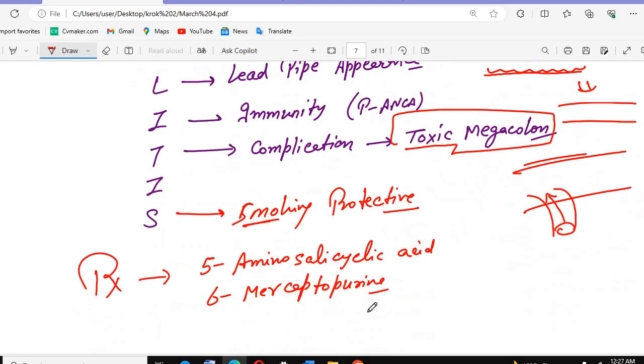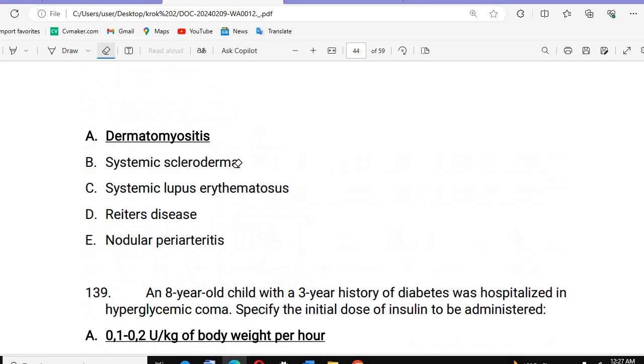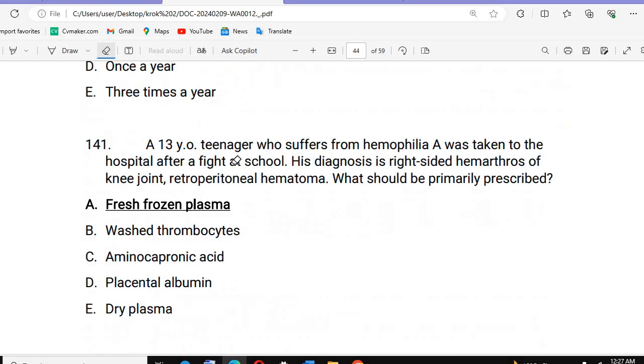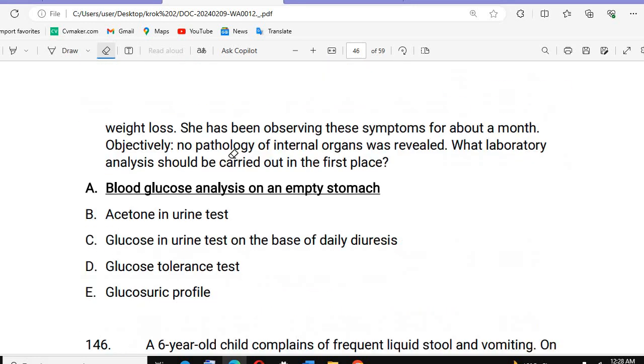And also remember, this is the protective factor. Smoking is the protective factor in these conditions. Okay, that you need to understand.